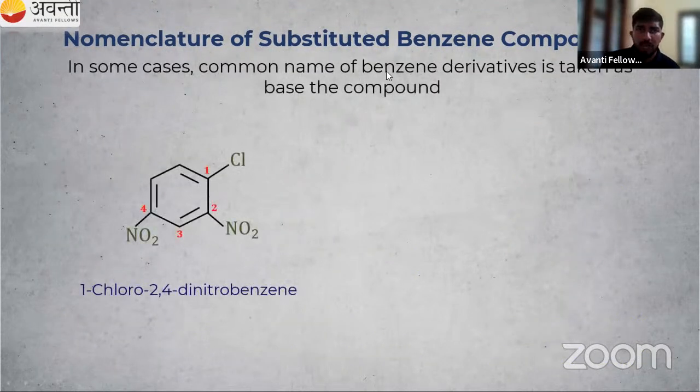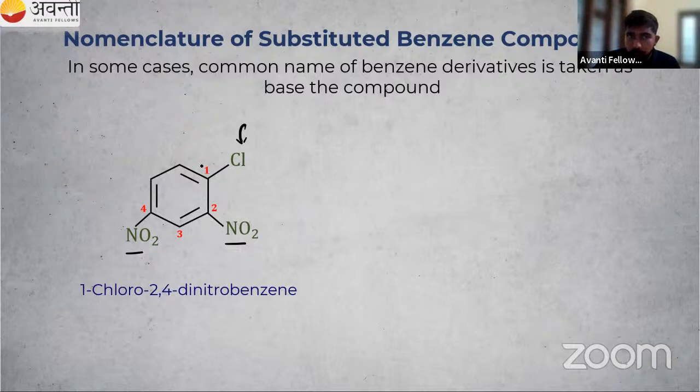Then some more examples for you. Nomenclature of substituted benzene compounds. We have some compounds here. There are two nitro groups. If NO2 is directly attached to the benzene ring, that is known as nitrobenzene. There are two NO2 groups, so we will use dinitro. Then what about Cl? Cl is considered like a branch, a substituent. We are not giving that much priority to Cl, that is halogens. But this halogen should get the lowest number. It is a substituent.